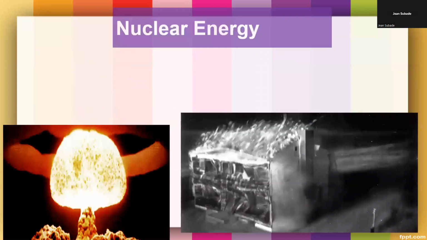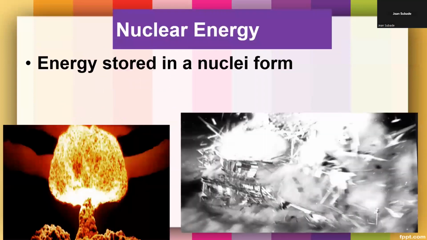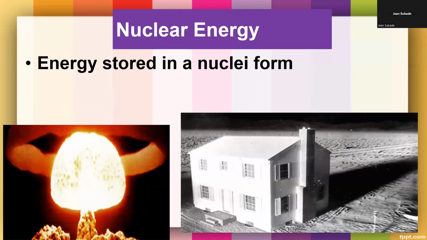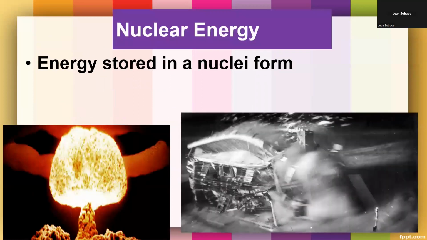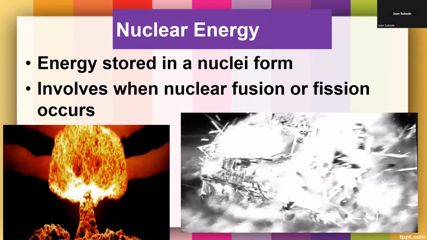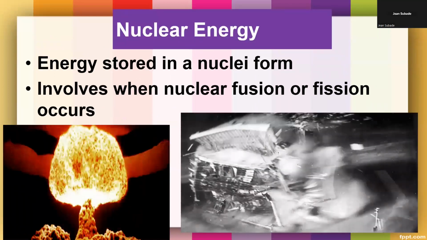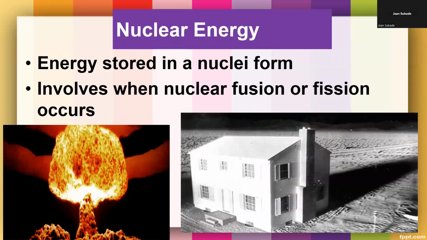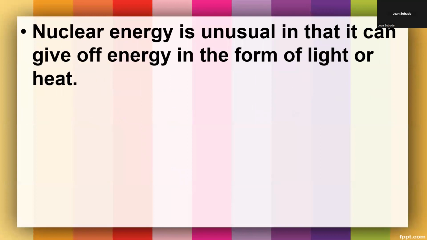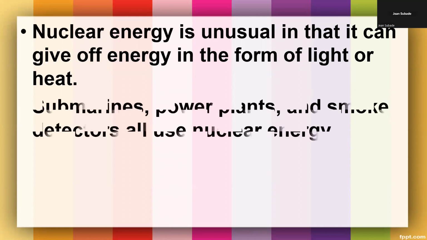The next form of energy is nuclear energy. This energy is stored in the nuclei of atoms, and it is released when nuclear fusion or fission occurs. Nuclear energy is unusual in that it can give off energy in the form of light or heat. You can use that to convert it to light energy or even heat.